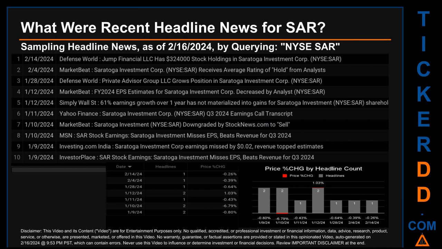Today, Friday, February 16, 2024, I sampled one of our news aggregators for latest headlines for this ticker. I did so by searching specifically by a keyword that may appear, broadly, in the title or the body, of discoverable news articles. The keyword that I used was a combination of the exchange and the ticker symbol, NYSE: SAR. The results show 10 unique headlines, published across 7 unique dates. Publication dates span 36 days.